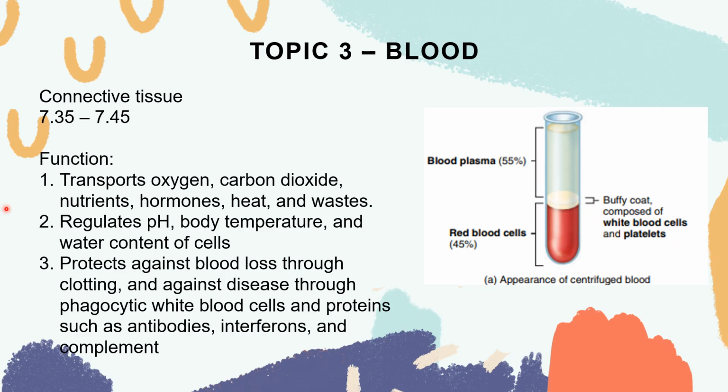Okay? So what is the function of blood? Transport of oxygen, carbon dioxide, nutrients, hormones, heat, and waste. It regulates the pH, body temperature, and water content of your cells. Also, it protects us against blood loss through clotting, that is the function of your platelets, and against disease through phagocytic white blood cells and proteins such as your antibodies, your interferons, and the complement that is found in your blood.